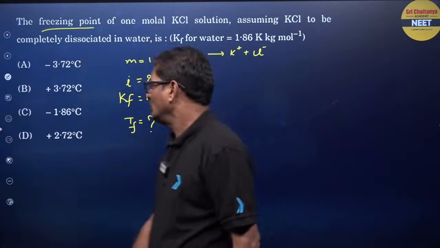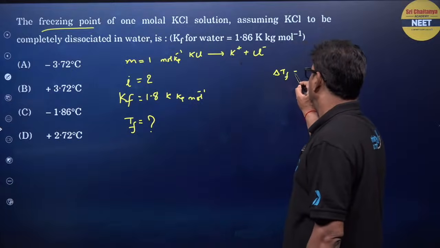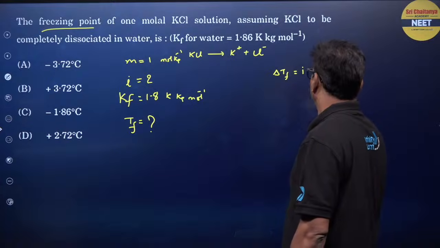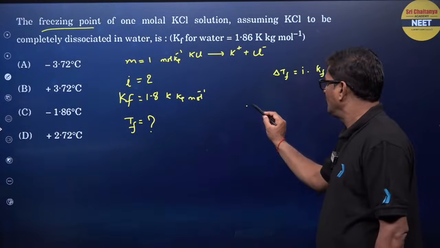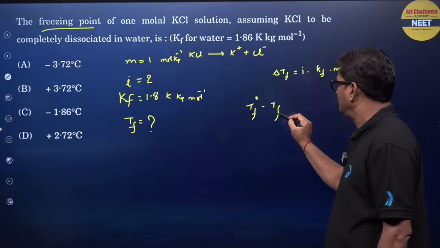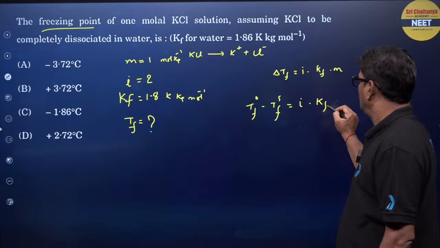Definitely, Bhushan. We know that delta Tf is equal to i Kf into molality. Delta Tf is equal to T naught f minus Tf s, that is i into Kf into molality.